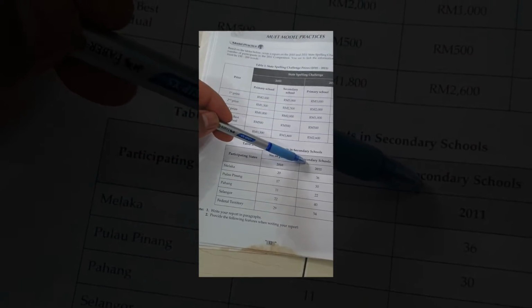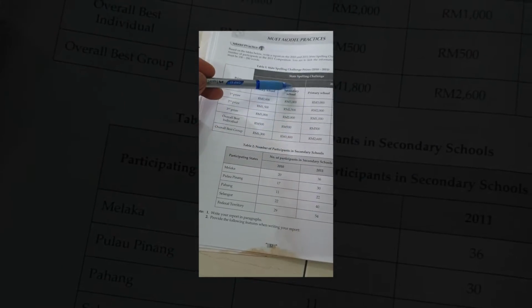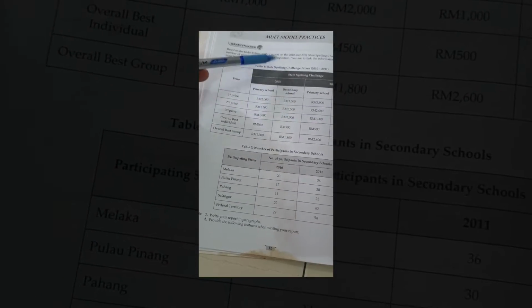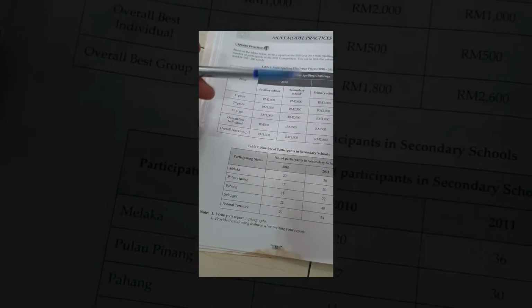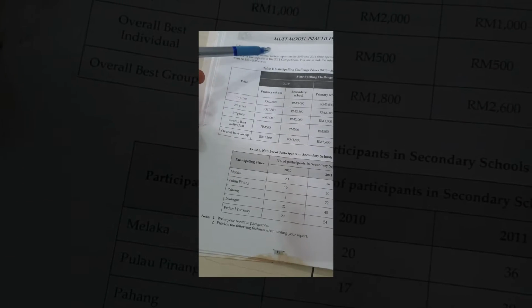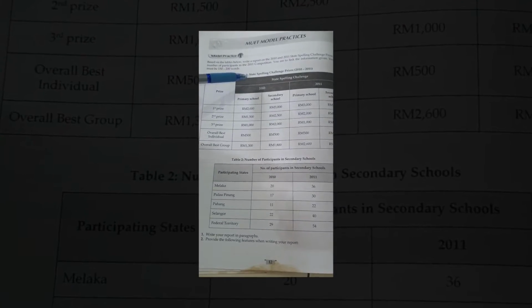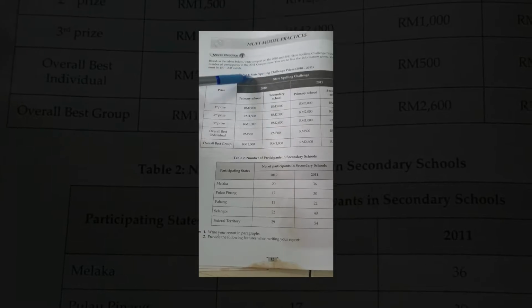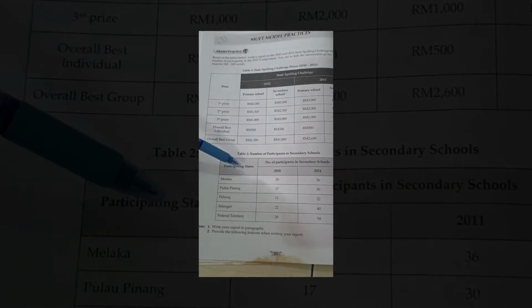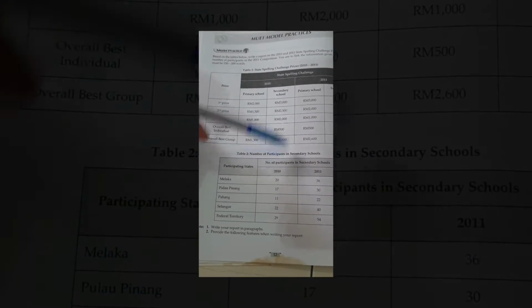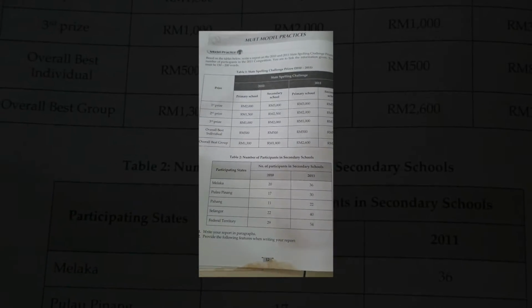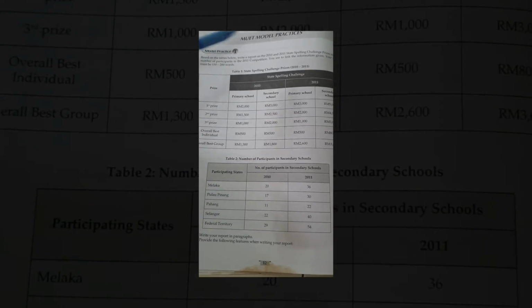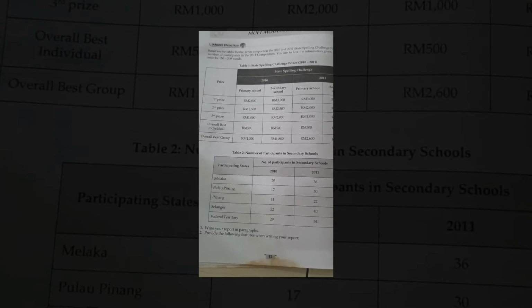Because for table 2 there's also 2010 and 2011, so we can use the same year for both tables. So we simplify this title, we combine with this, and then we put the year in the end. Okay, so I repeat it again. The title can be State Spelling Challenge Prizes and number of participants in 2010 to 2011. Right, so that is good enough for this essay title.